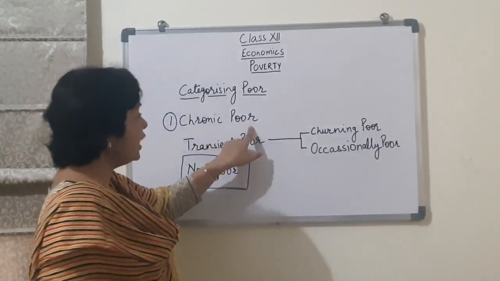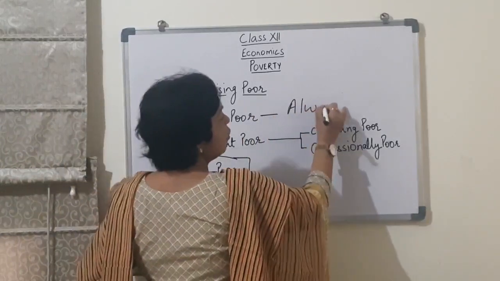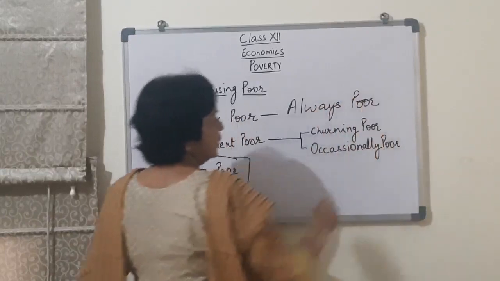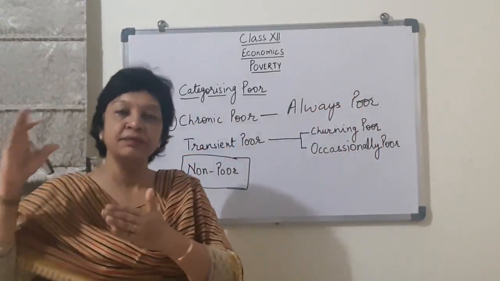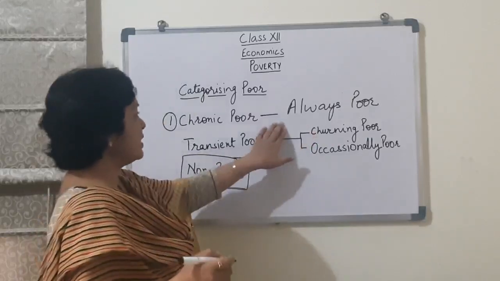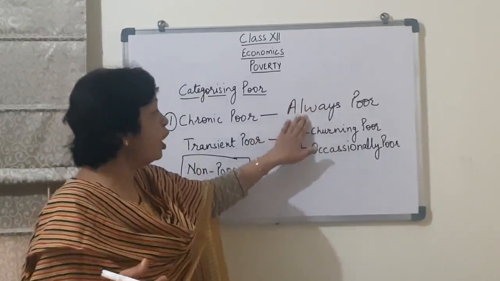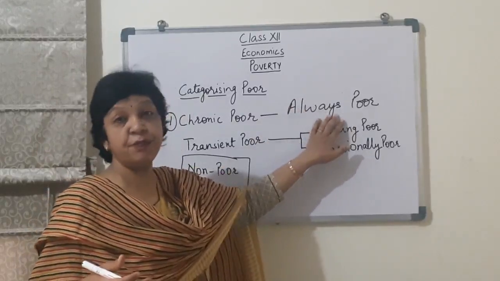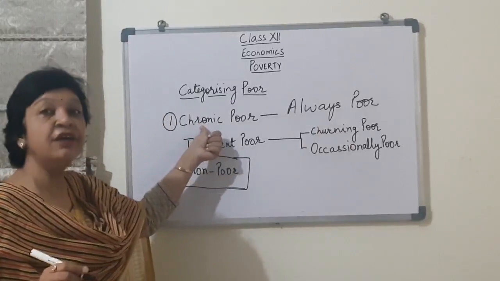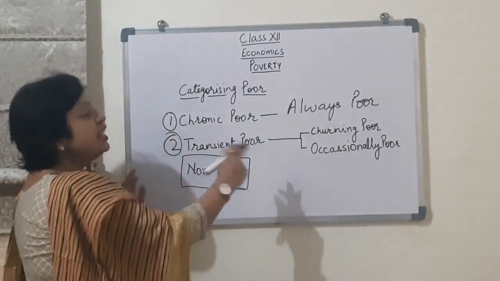is of chronic poor. By chronic poor, we mean those who are always poor. जो अभी तक right from the beginning या जितना अकाउंट्स हमारे पास है, they have been taking advantage of that below poverty line or they have always remained poor throughout. उनको हम क्या नेम दे रहे हैं? Chronic poor. Second category is of transient poor.